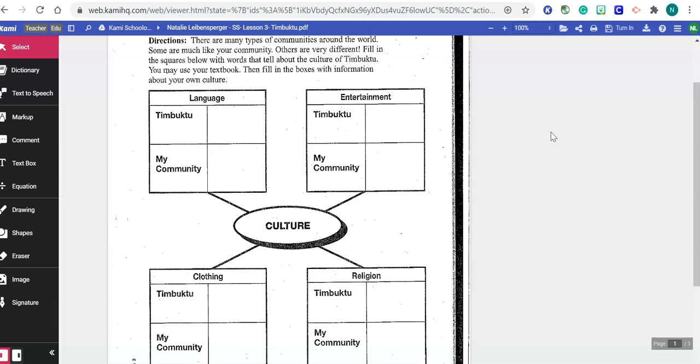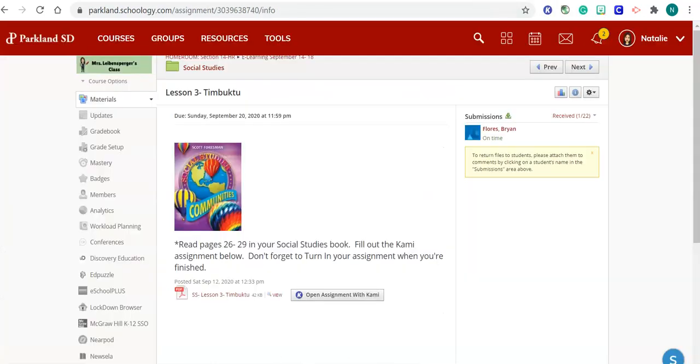So that is sometimes an issue with Kami. So just make sure you give it a try again, because like I said, it should save your work for you. So that's your work for when you're home.